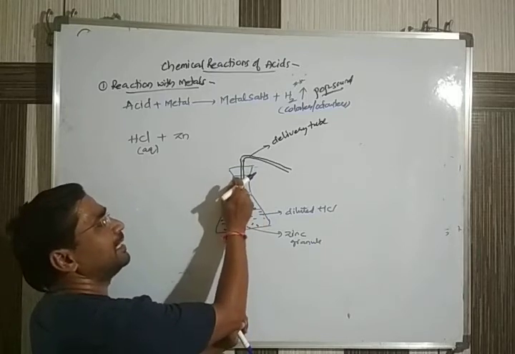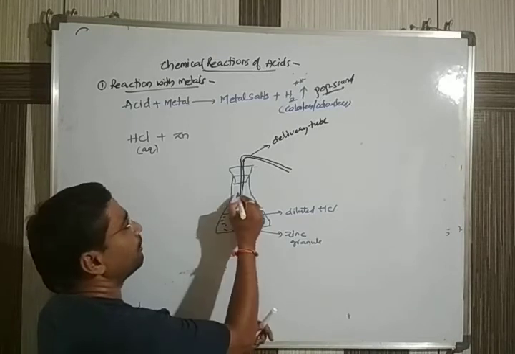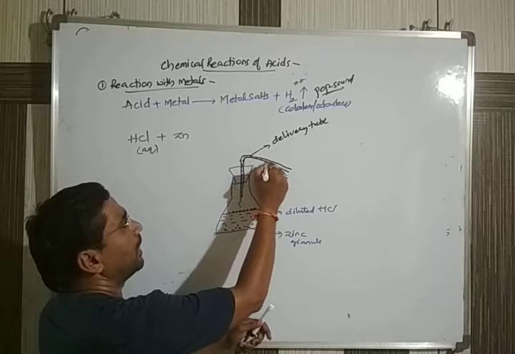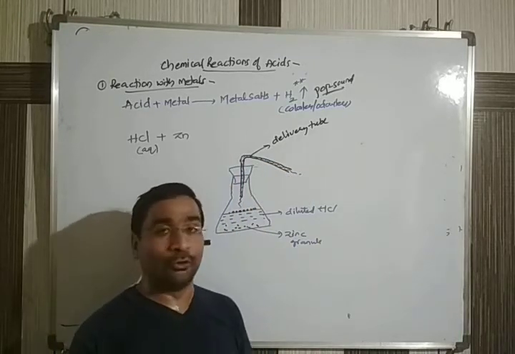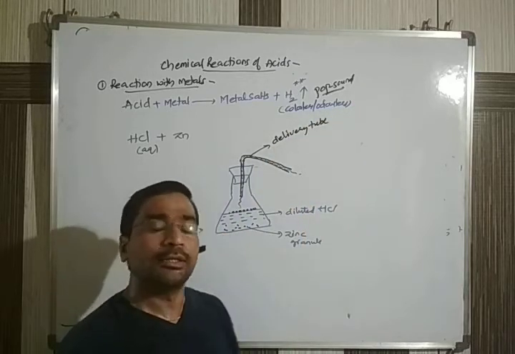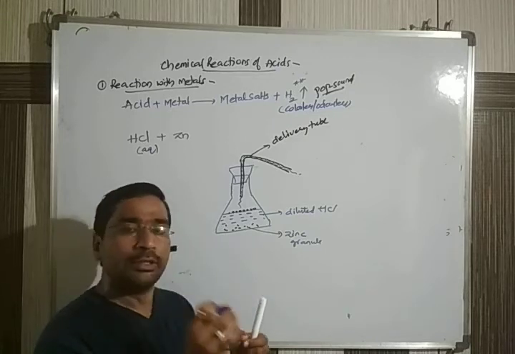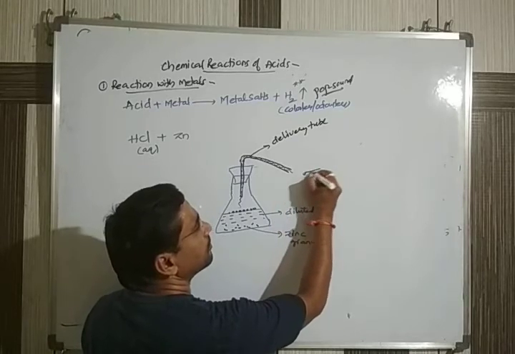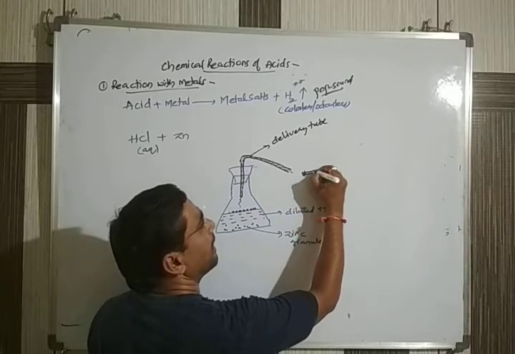If they move up, here it is closed, but automatically they have a provision. Here it is having a provision. It will pass through this delivery tube and come out. But even if it is coming out, we don't know because we can't see it with our eye. It is a colorless, odorless gas. So what do you do? You take one matchstick. You light that matchstick and you keep that matchstick here.